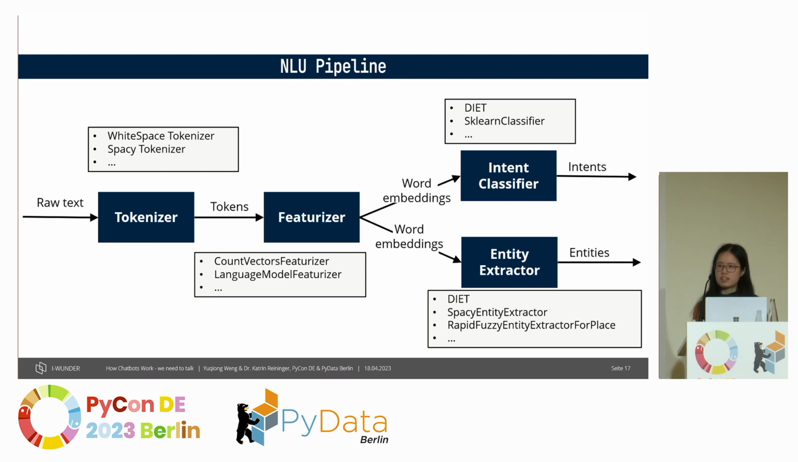For example, in our case, we also want to extract the name of the place, which sometimes contains an umlaut. So I had to develop my own component for it, which is here, the RapidFuzz entity extractor for place. But in general, this pipeline can be adjusted according to our needs.